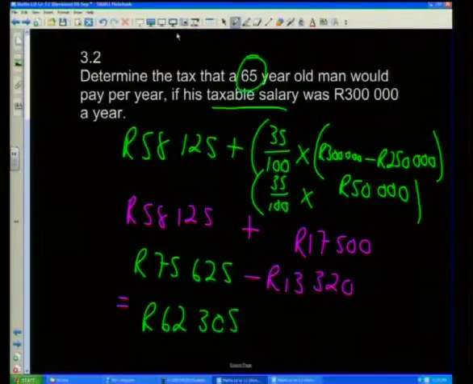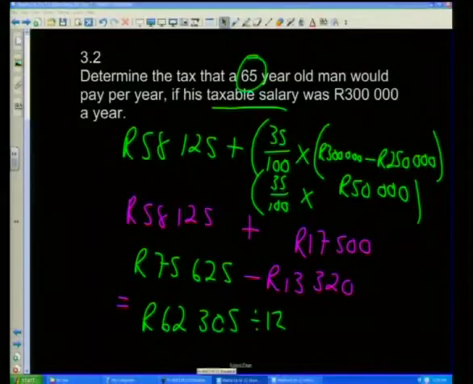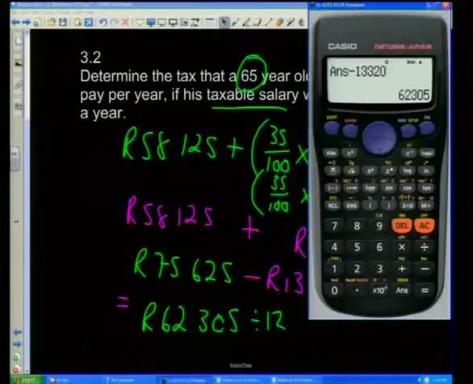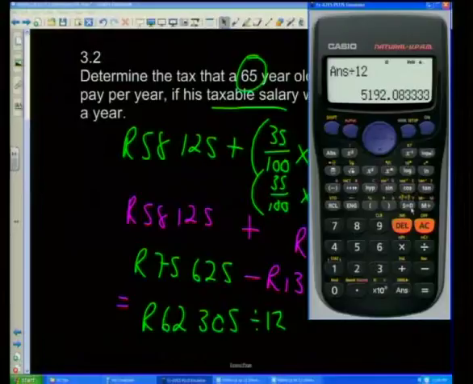And 5 rand. But that's the amount I'm paying every year. How much am I paying per month? We divide that by 12. So we divide by 12, and we get an answer of 5,192 rand and 8 cents.